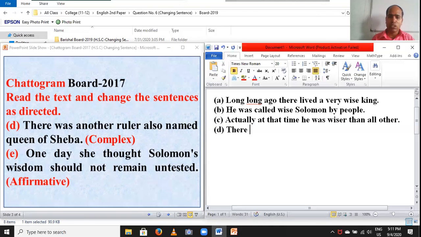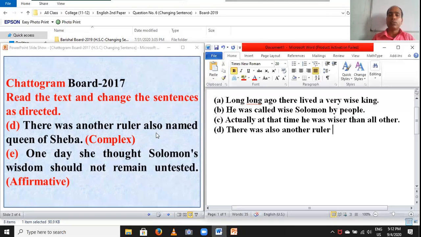There, was, also, another ruler. As for example, I have written this part, and then you have to write whose. Students, why don't you say whose?